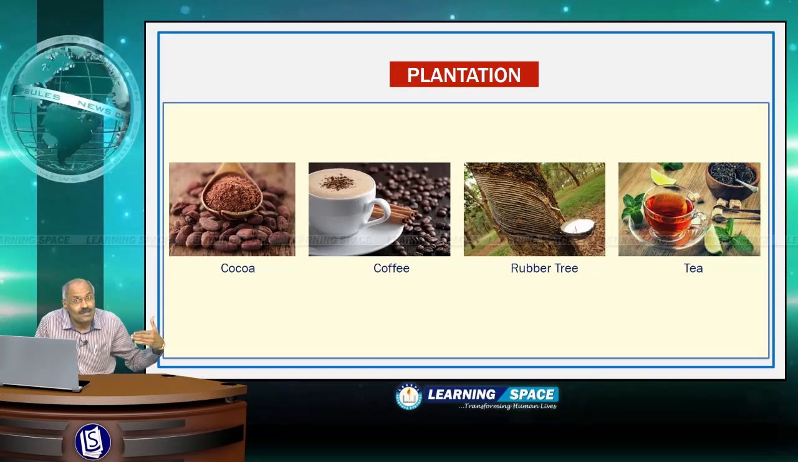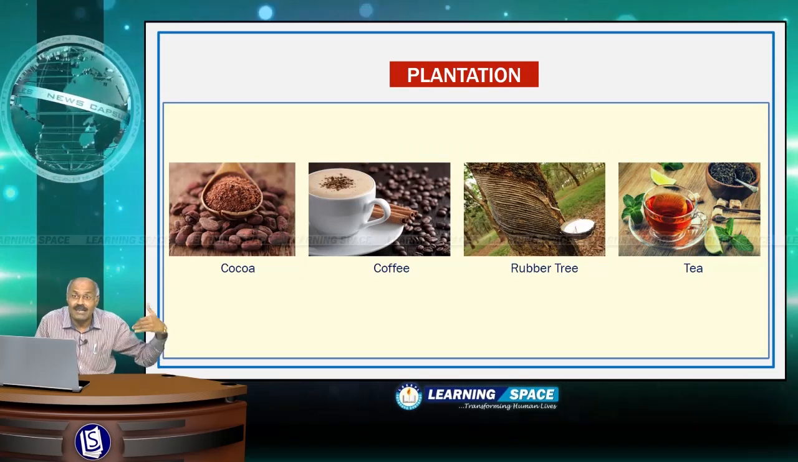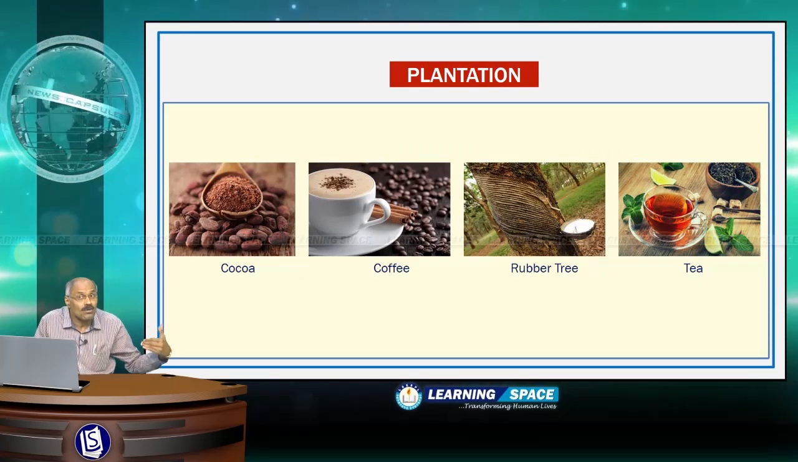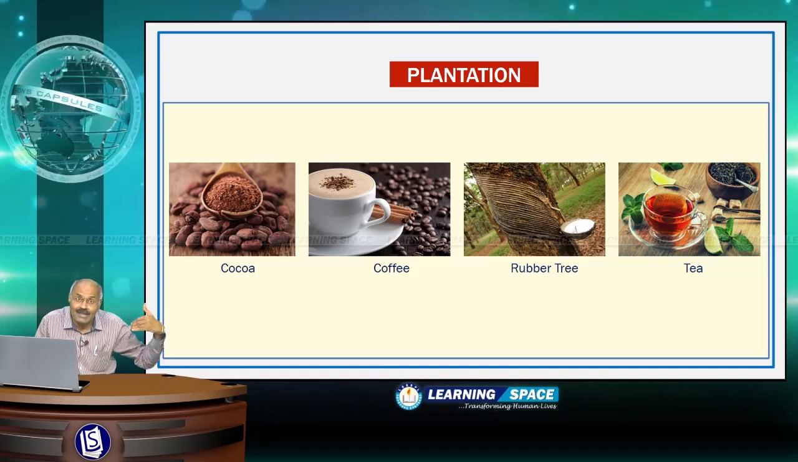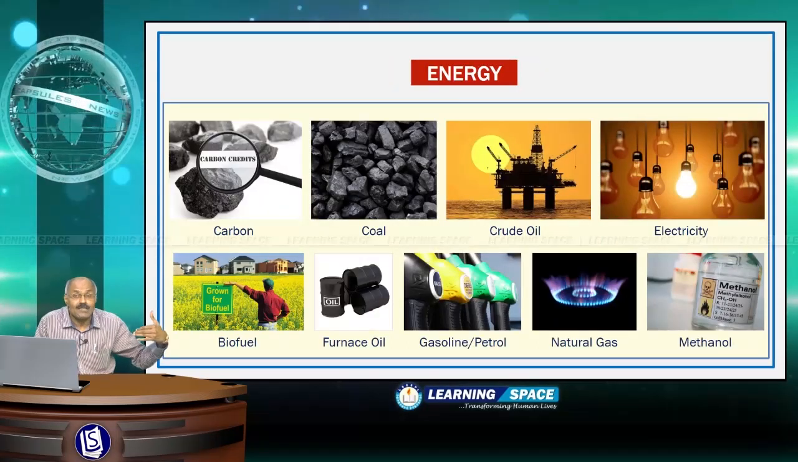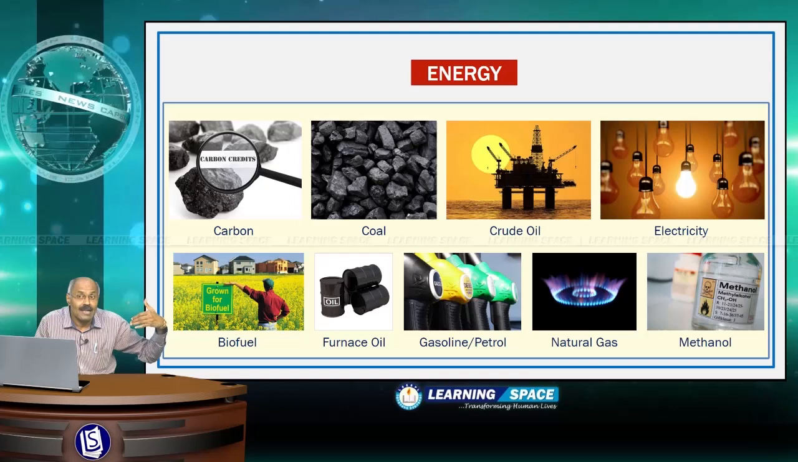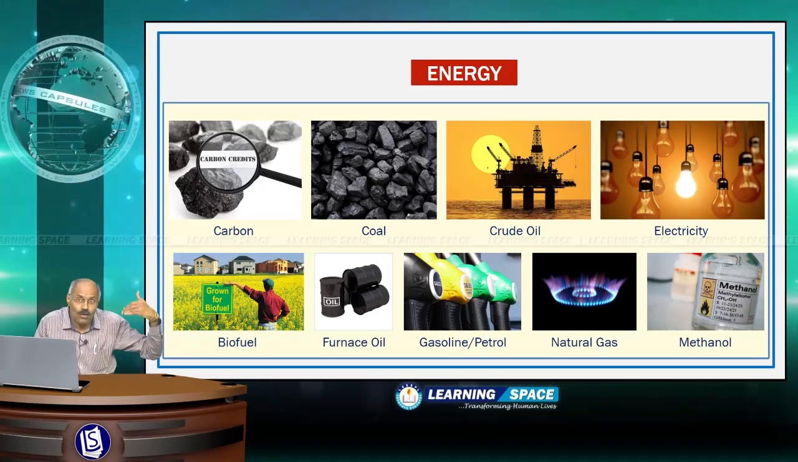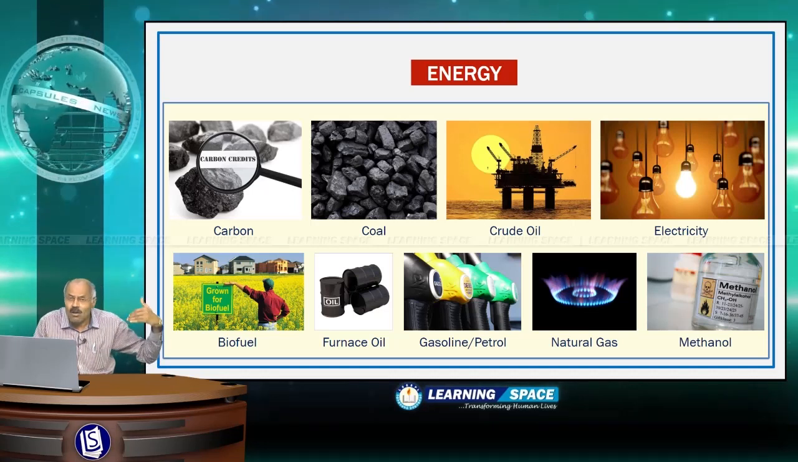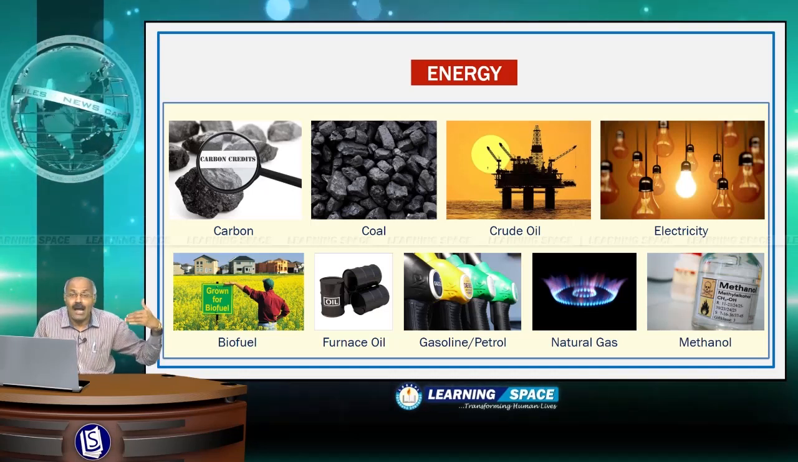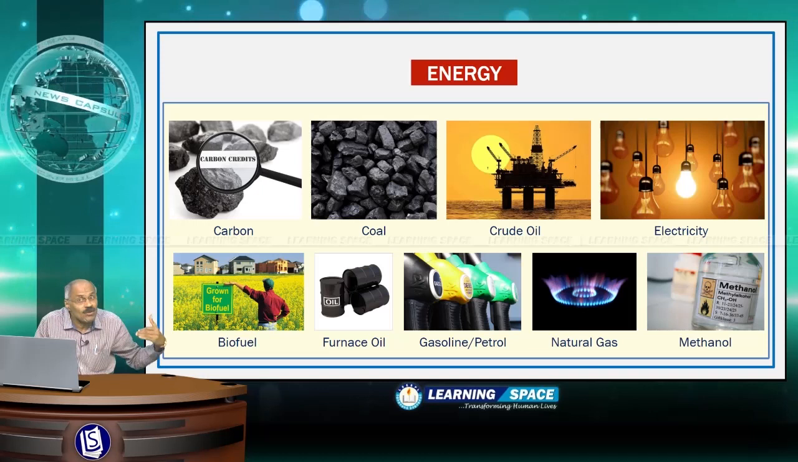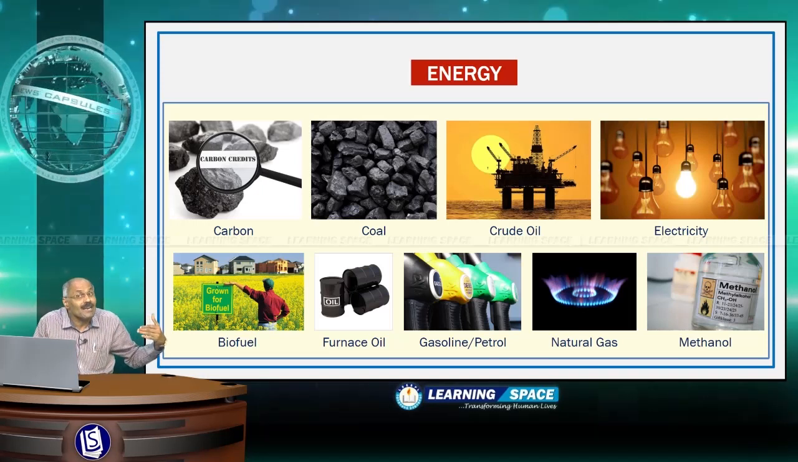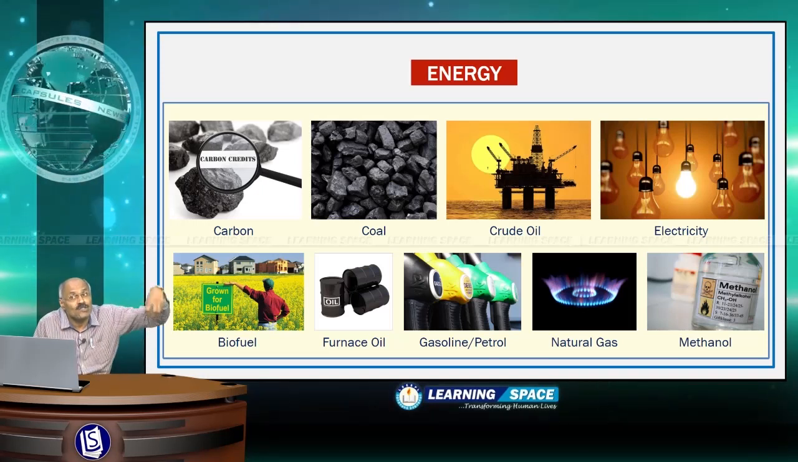Then plantation. Plantation crops are coffee, tea, rubber, cocoa. These are all examples of plantation. Then energy. Energy is basically crude oil. Then gasoline or petrol, then natural gas, then coal. So these are all the examples of commodities, and the trading in commodities takes place primarily through commodities exchanges.